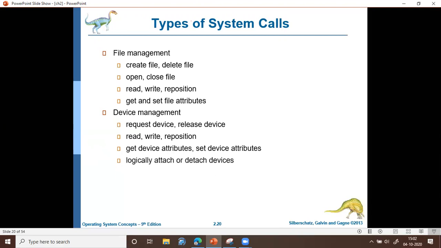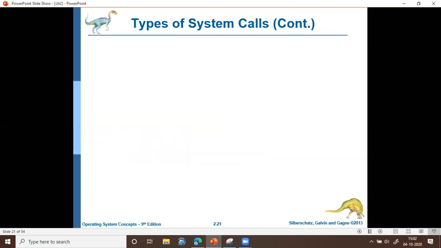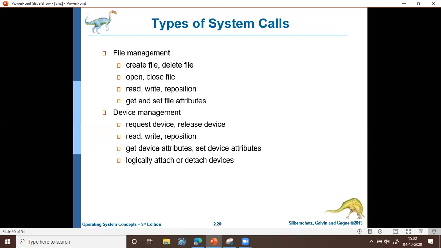And also there are system calls to logically attach or detach a device to a particular process. After requesting the device, the operating system will provide the device if it is free, and then the device should be logically attached with that particular process. For that there is a system call to logically attach, and once the process is completed, it should be removed. So we have a system call to detach the device. These are the system calls corresponding to device management.